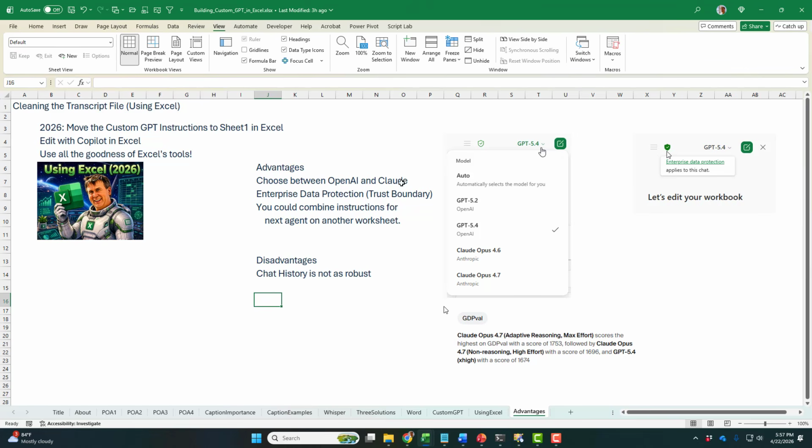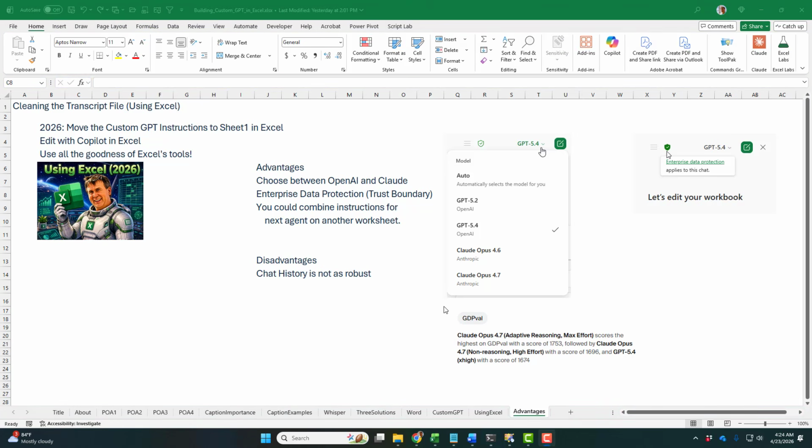Okay, so hey, really good here. Advantages. We get to choose between OpenAI and Claude. New models coming all the time. We have the trust boundary with the enterprise data protection. As I just showed, we can combine instructions for the next agent on another worksheet. My only issue is the chat history is not as robust. Like right now I can go back to OpenAI and see all the chat history from every video I've ever done. But this is not reliably working on April 23rd, 2026. If you haven't clicked new chat, you haven't changed the name of the workbook, the chat history is supposed to stay, but it's not always staying.